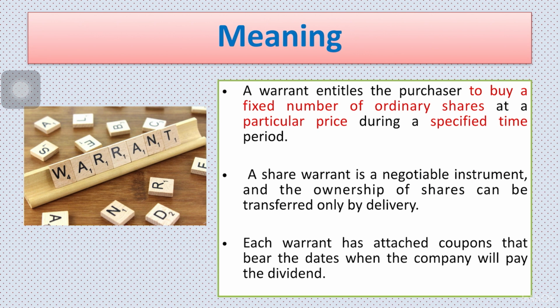First of all, let's understand the meaning of warrants. Warrants are issued by companies and entitle the purchaser to buy a fixed number of ordinary shares at a particular price during a specified period of time. Here are certain terms that you need to understand: that fixed number of shares a person can buy under a warrant, at a particular price, which is fixed beforehand, and during a specified time. A certain period is given to you and within that period you can exercise that warrant at any time.